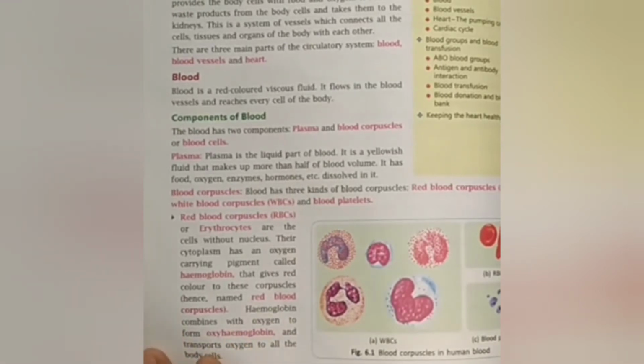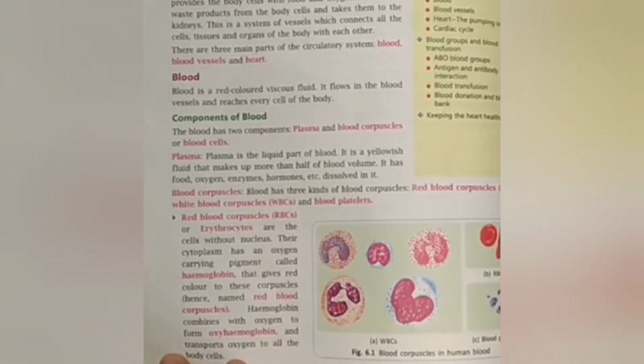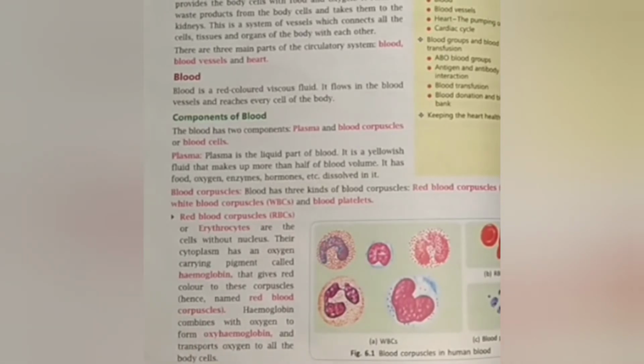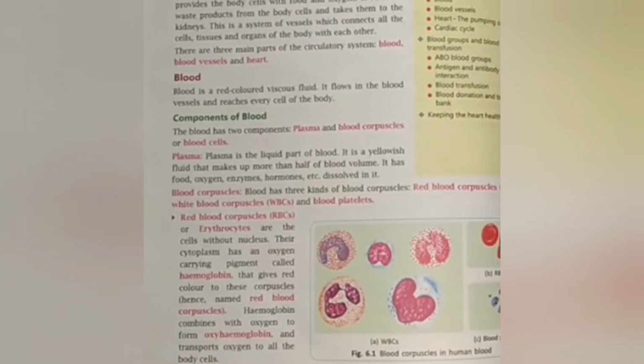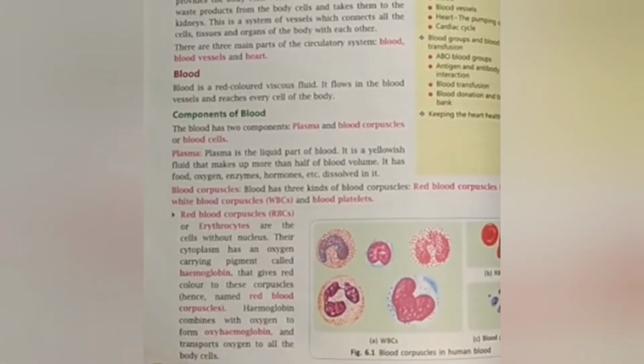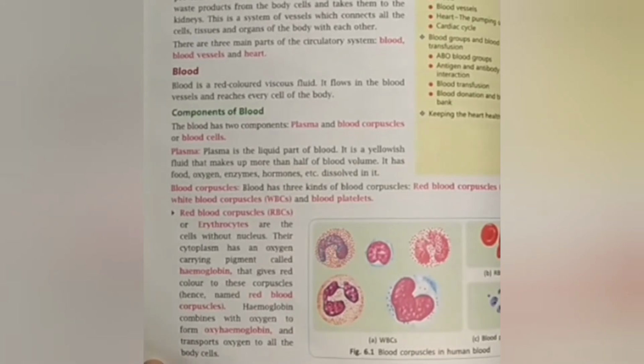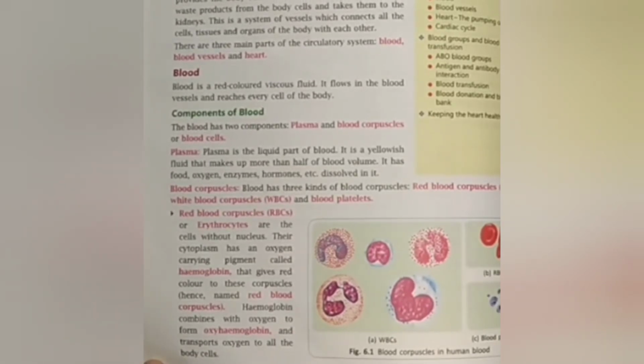Mature RBCs in human beings do not have a nucleus. They lose their nuclei so as to increase the space for hemoglobin and thus oxygen. In newborn babies, RBCs are nucleated. They are made inside the bone marrow and are destroyed by the liver when they die. They have a lifespan of 120 days. They are disc-shaped and are able to fold and bend when they are forced through the smallest blood vessels.